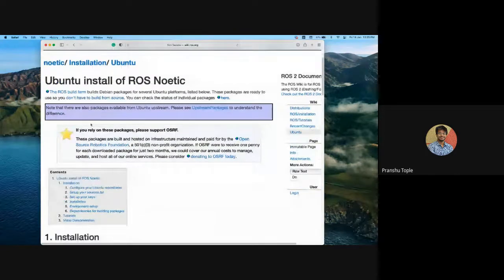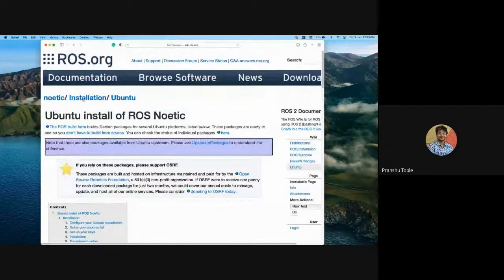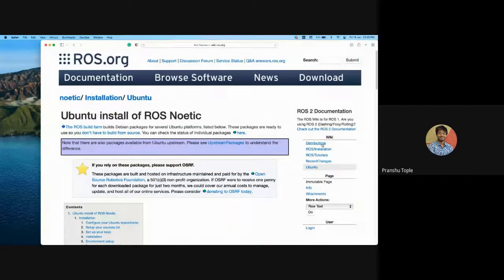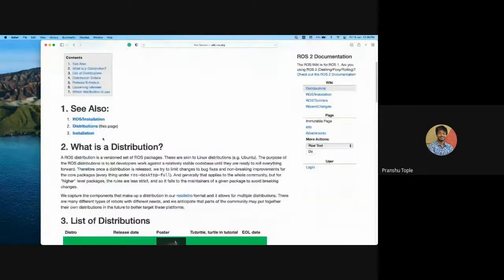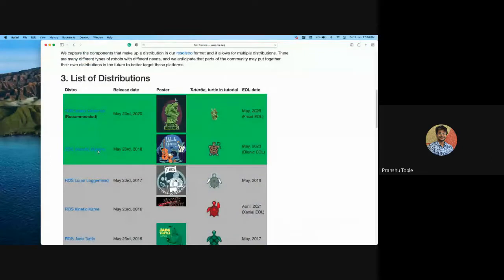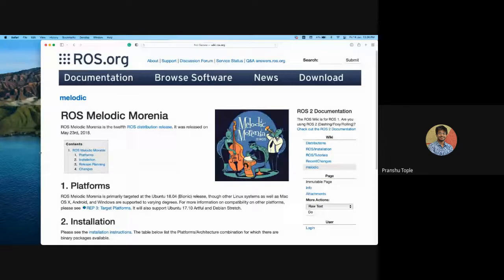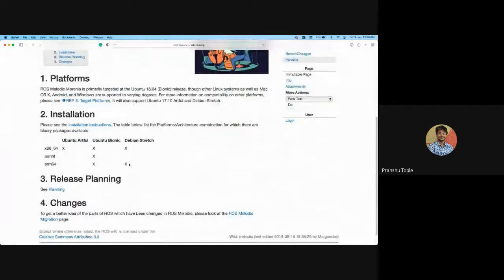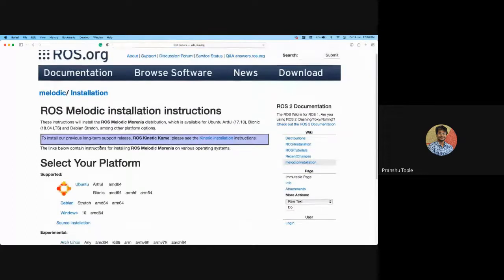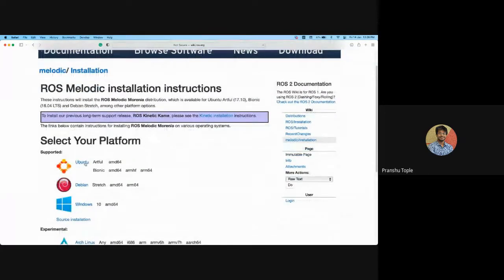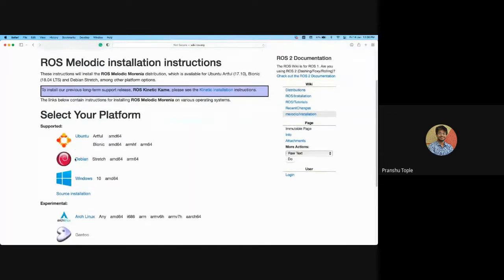There you have it. But this installation is for ROS Noetic. So instead of Noetic, you can just go back and see ROS distributions. Here you can see all the things. I will recommend you to work with Melodic first, because it's much easier and without any bugs. And here you can find installation instructions. You can go through Ubuntu. There are ways you can do it on Windows, but I still prefer Ubuntu, which is one way you can go.